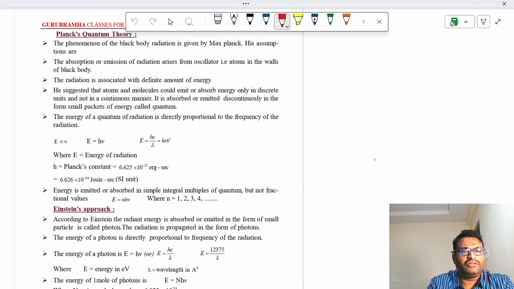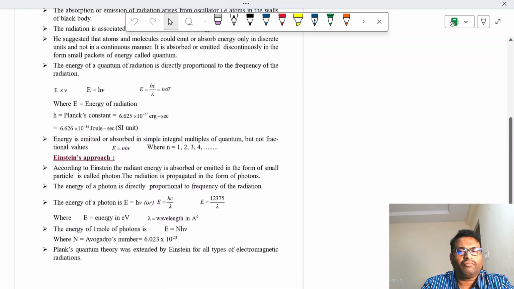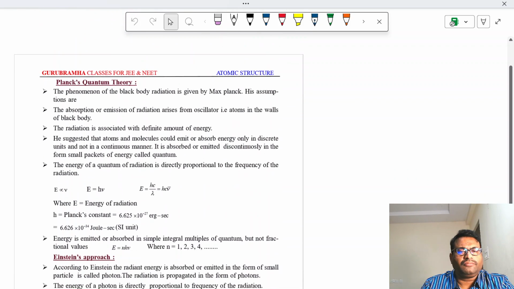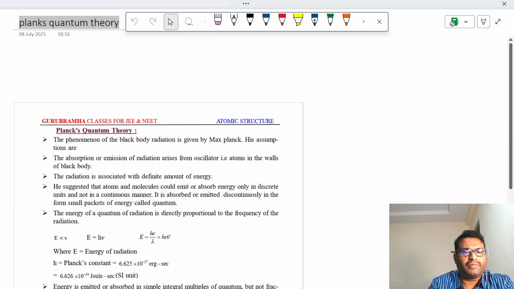So, in this session, we are going to learn about Planck's quantum theory from the chapter Atomic Structure. What are we learning about? Planck's quantum theory, right?